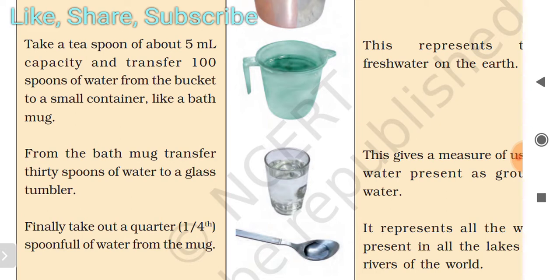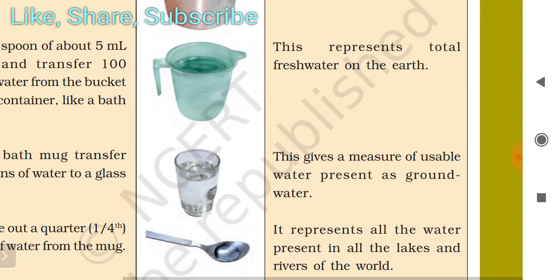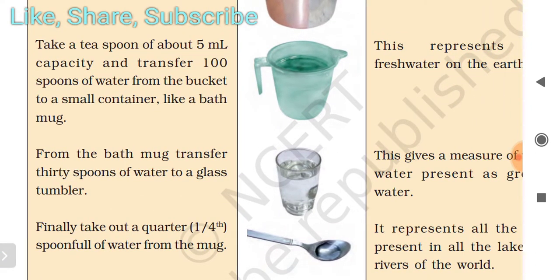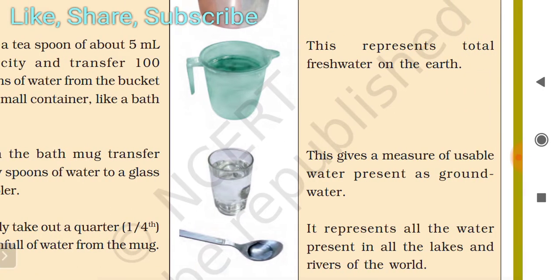Next, take a teaspoonful of 5 ml capacity and transfer 100 spoons of water from the bucket to a small container like a bath mug. This represents total fresh water on the earth. Only 100 spoons are available. This is just a demonstration to help you understand how little water is present for drinking.